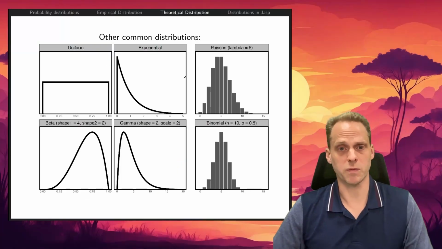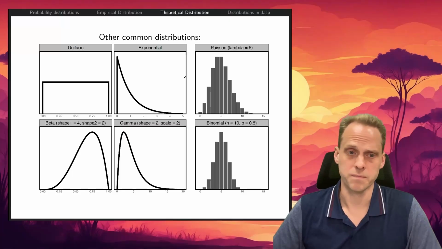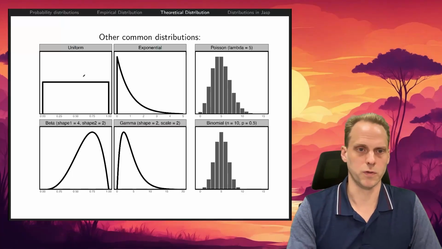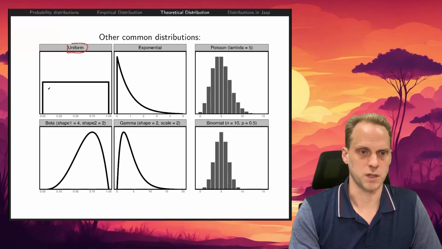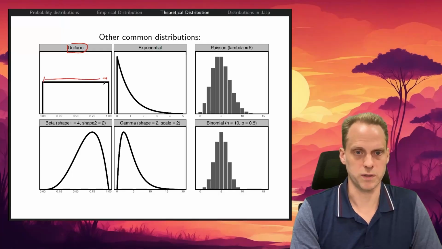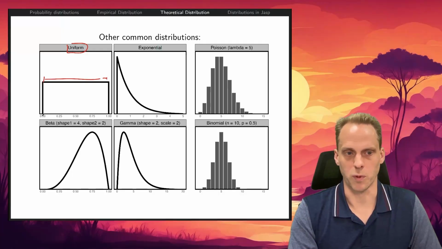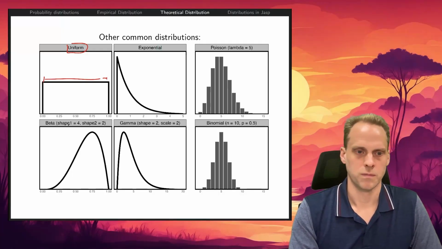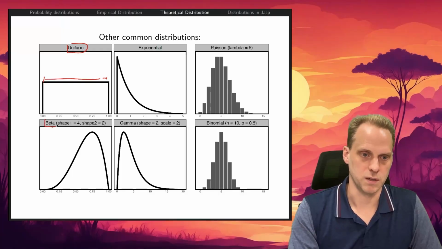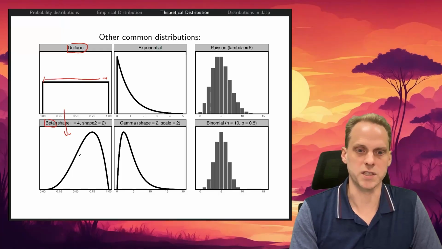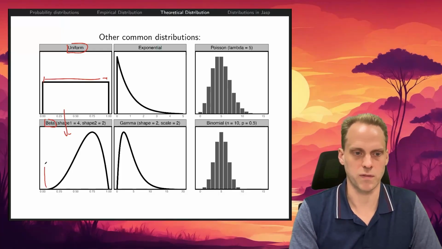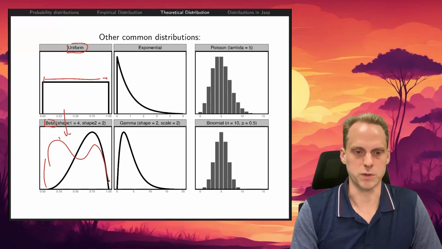Some other distributions that we don't use in this course, but they are important. The uniform one is just a fixed range between two values. For example, the model probability between 0 and 1. And the beta probability extends this to also other shapes between 0 and 1. It can even have a bimodal distribution, for example.